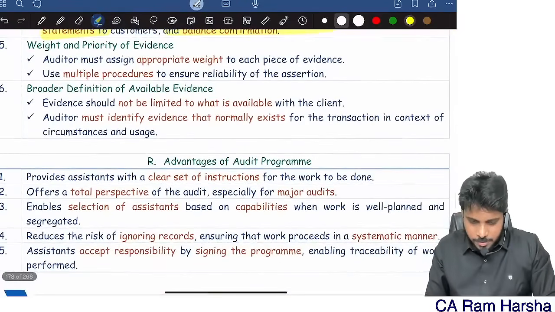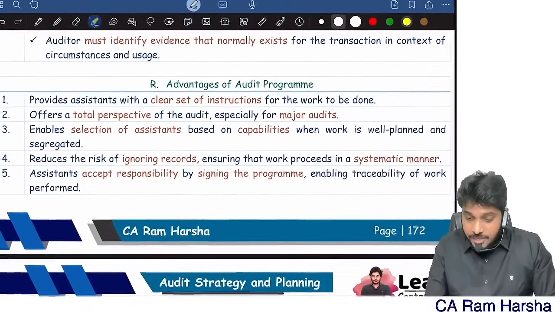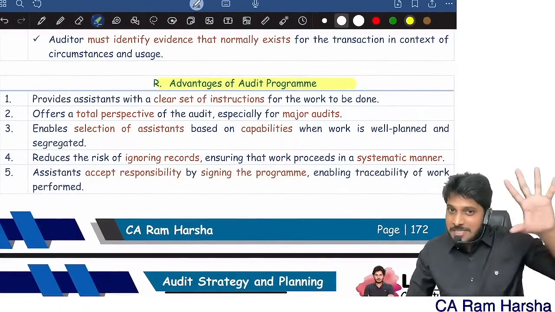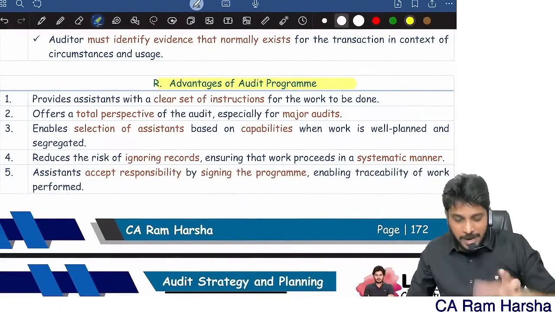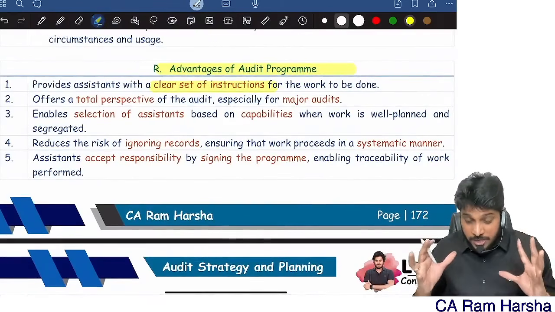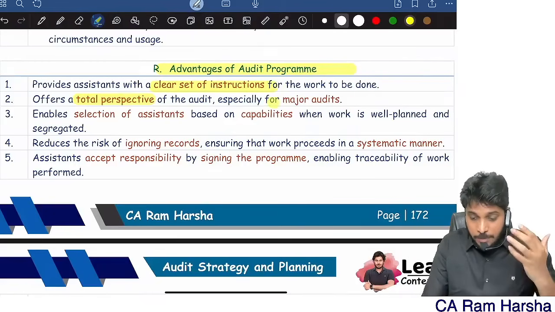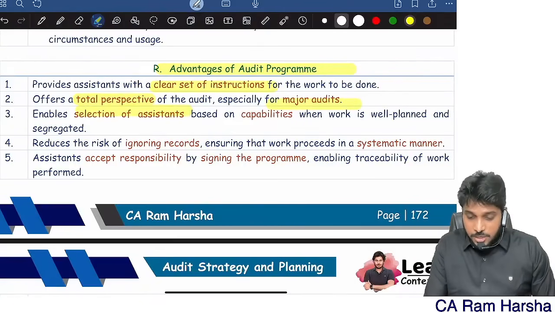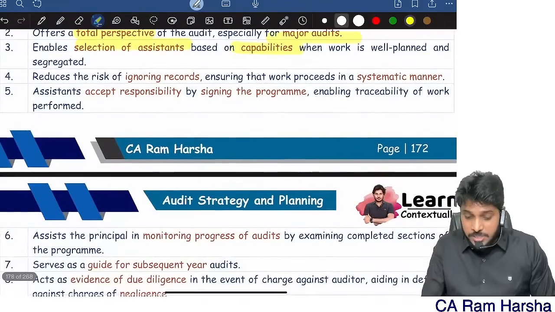Then, advantages of the program. Here you will find some benefits of planning, the same benefits of planning points. A clear set of instructions. The program will give you a clear set of instructions. It gives a total perspective for the major audit. Selection of assistants based on capabilities becomes easier.